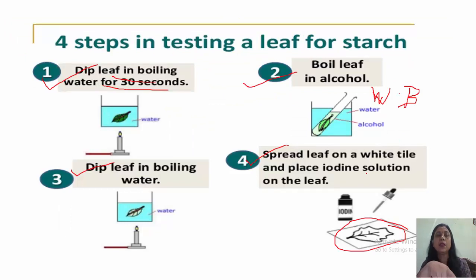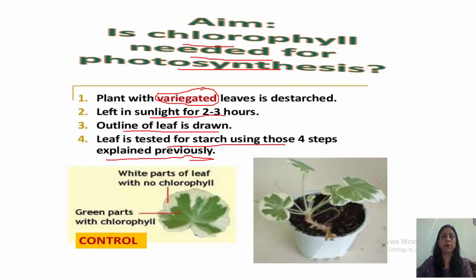जो भी हमने 4 steps ये किए थे, Dip the leaf in boiling water for 30 seconds, then boil in alcohol, wash it with water and put the iodine on the leaf. तो ये हम steps perform करेंगे.